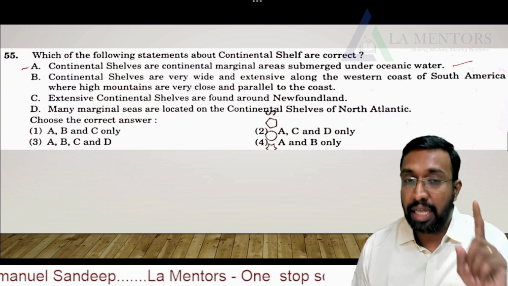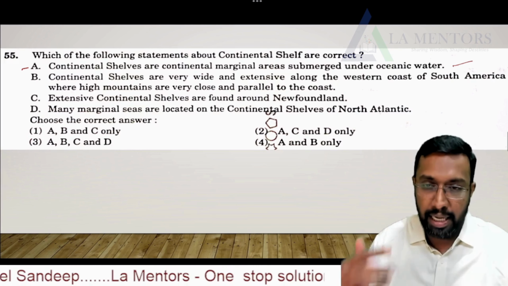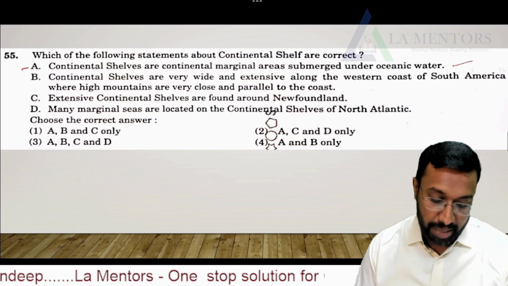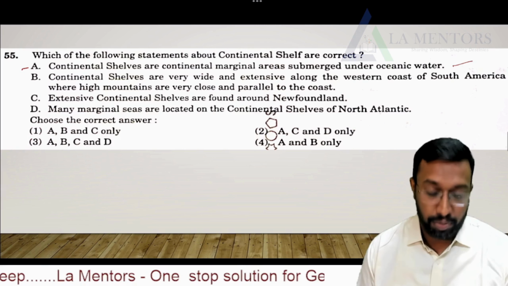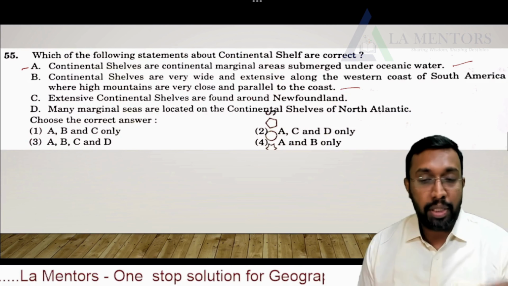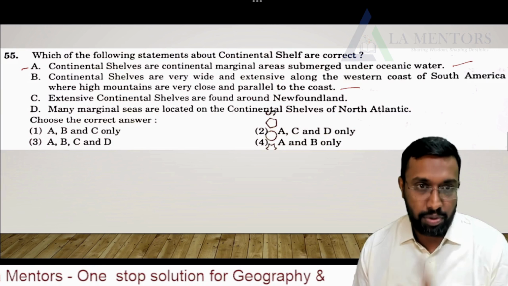High mountains close and parallel to the coast is true, but along the west coast, there is not a wider shelf, it has a very narrow shelf. So that's a wrong statement.